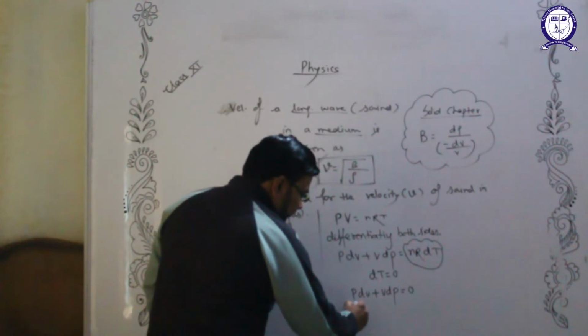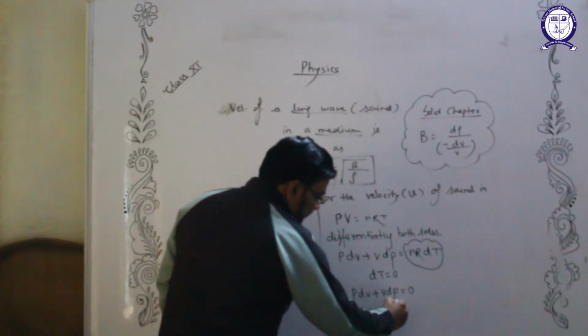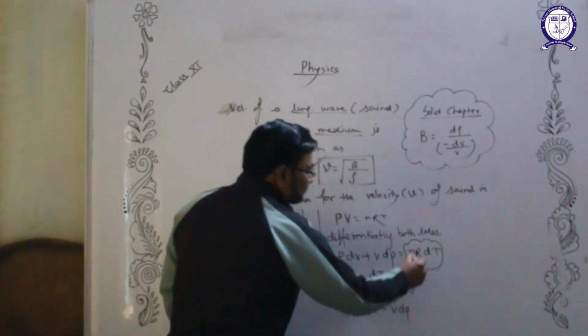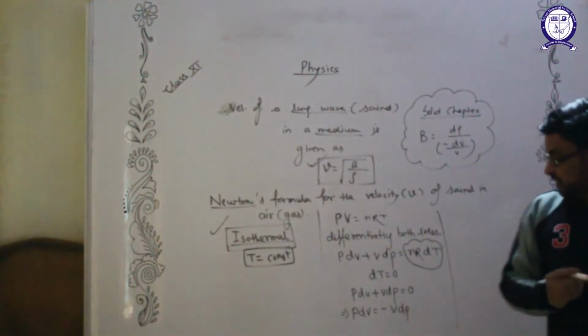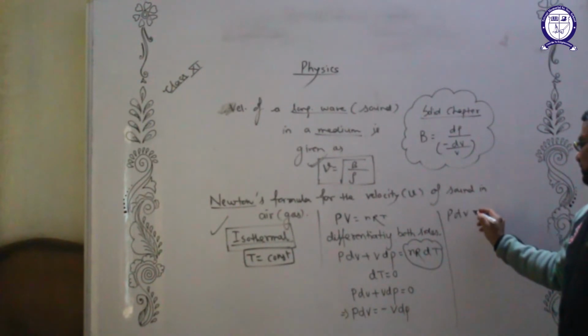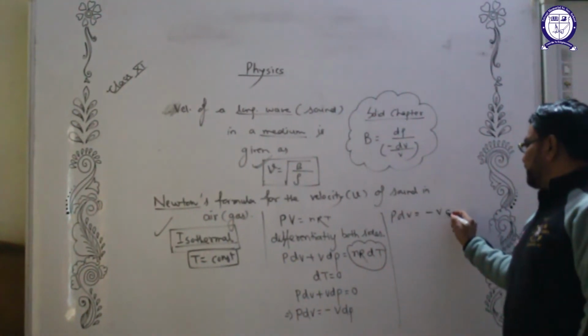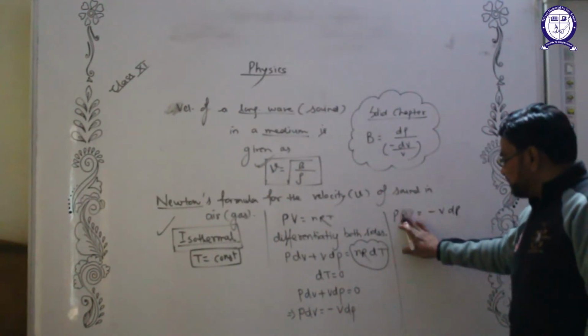We can write P multiplied by dV. Take this to the other side, minus V dP. So P dV will be minus V dP. Take this dV to this side.